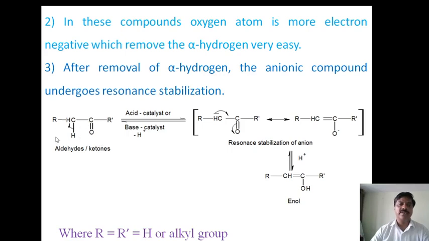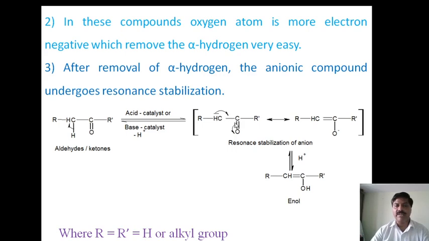Here, when there is a carbonyl compound in presence of an acid or base catalyst, the alpha hydrogen will be liberated, and the negative charge will be there. It undergoes resonance, and the double bond is shifted. Due to making the tetravalency, the oxygen atom, being more electronegative, takes away the electrons and becomes negative, and the carbon forms a double bond.